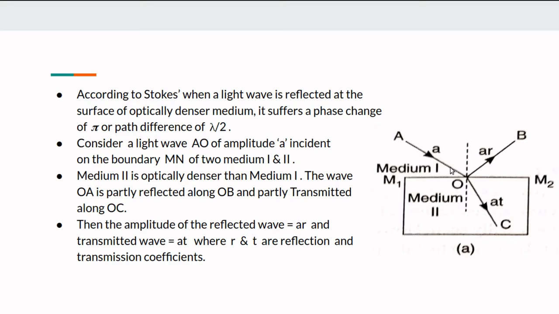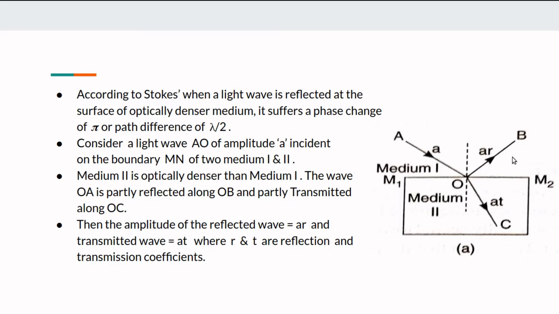AO is the incident ray. That means this ray is coming from the rarer medium to the denser medium. At the point of incidence, a part of it is reflected and a part of it is transmitted into the second medium. The reflection coefficient of the first medium is R and the reflection coefficient of the second medium is R dash. Similarly, the transmission coefficient when the ray enters from the first medium to the second medium is T. When the ray enters from the second medium to the first medium, it is T dash.